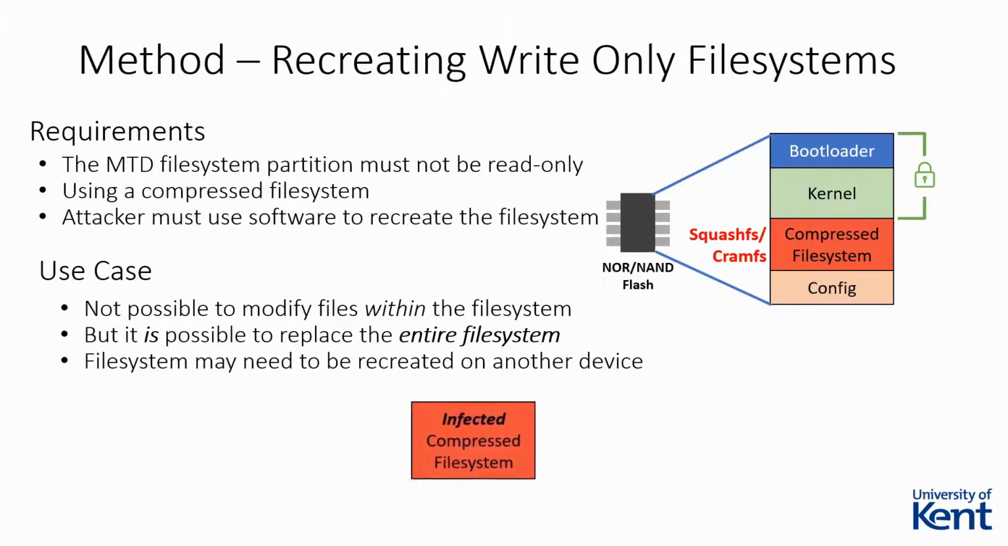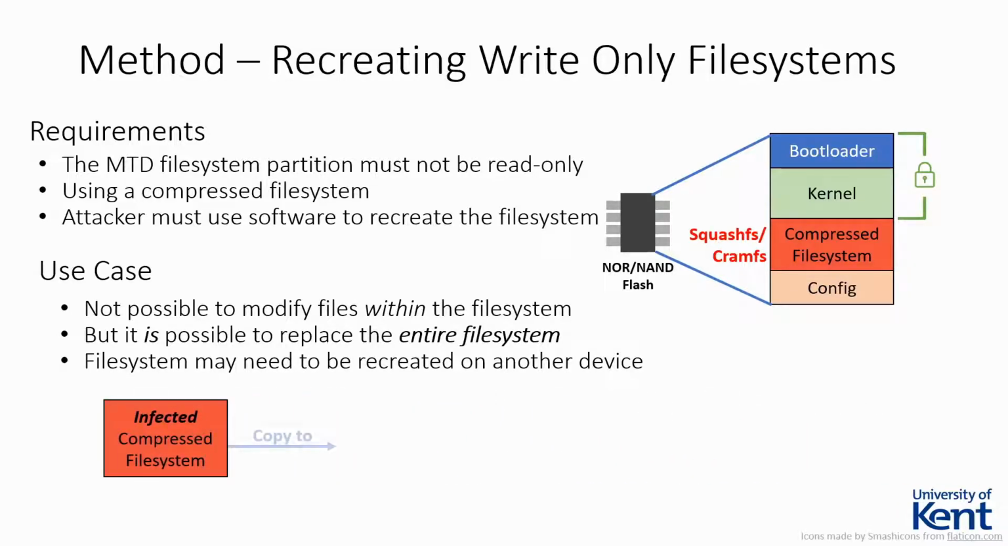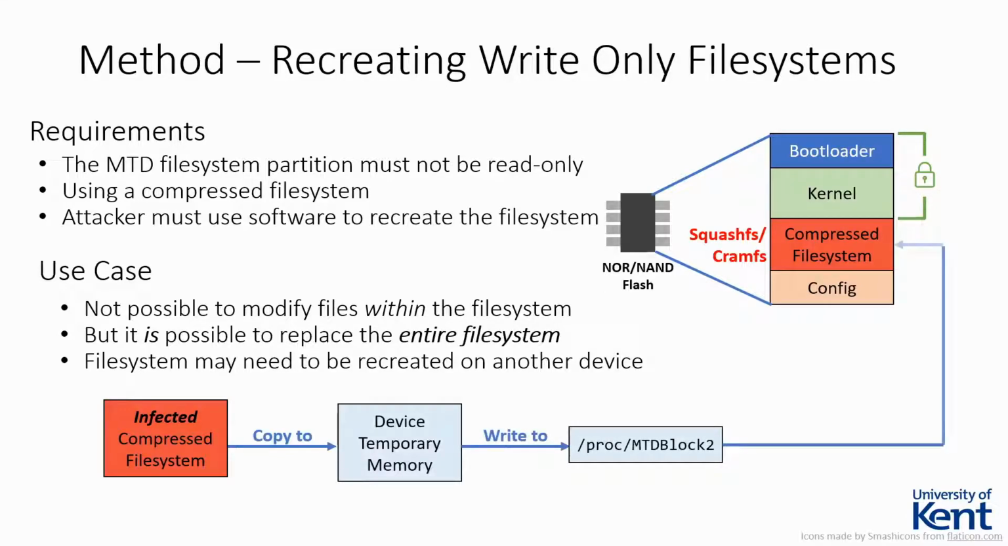Once the file system has been compressed, the attacker can force the victim's device to download it to temporary memory. The attacker can then write the new file system to the required flash partition via /proc mtd block with the correct index. Now the infected file system has been written to flash, when the device is next booted, the new file system will be loaded, running the modified startup script and starting the malware.